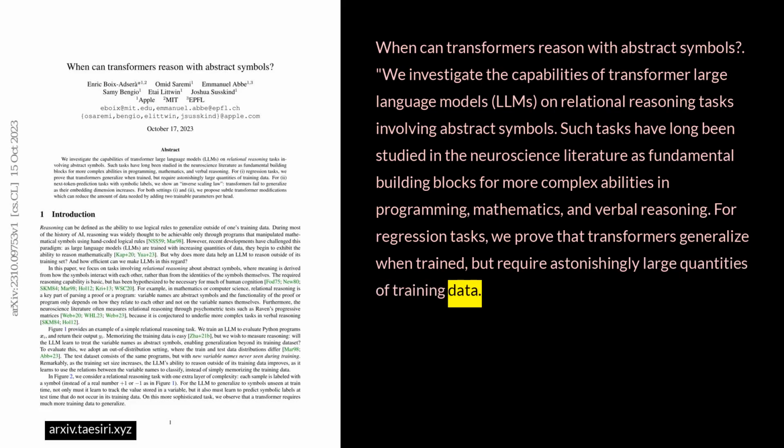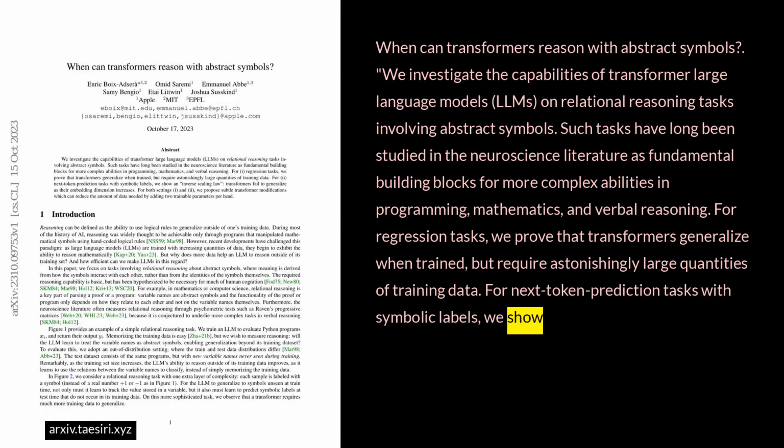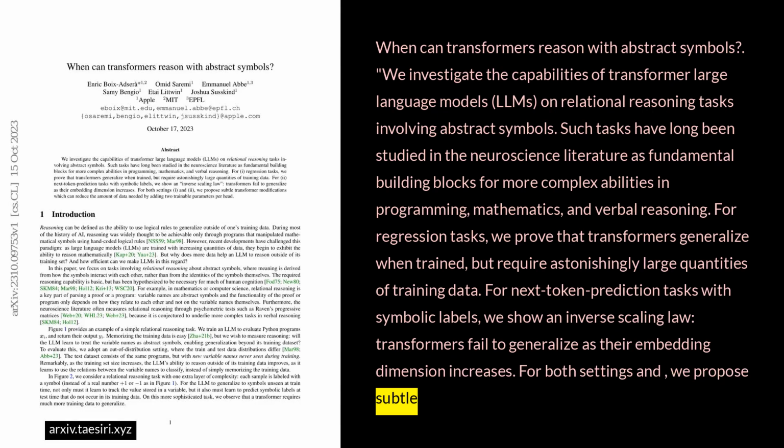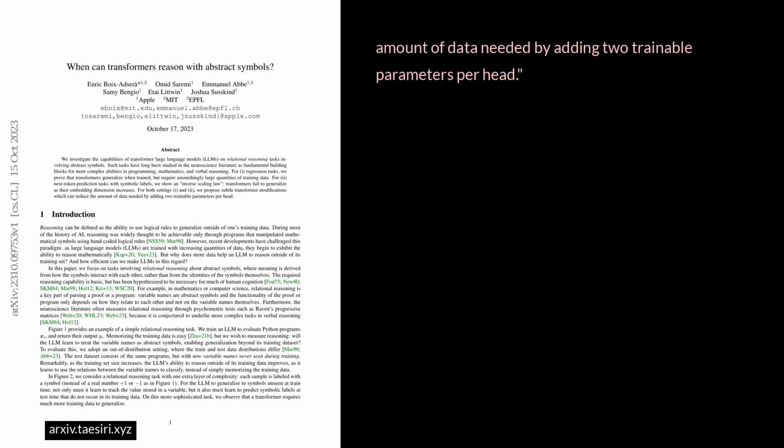For next token prediction tasks with symbolic labels, we show an inverse scaling law. Transformers fail to generalize as their embedding dimension increases. For both settings, we propose subtle transformer modifications, which can reduce the amount of data needed by adding 2 trainable parameters per head.